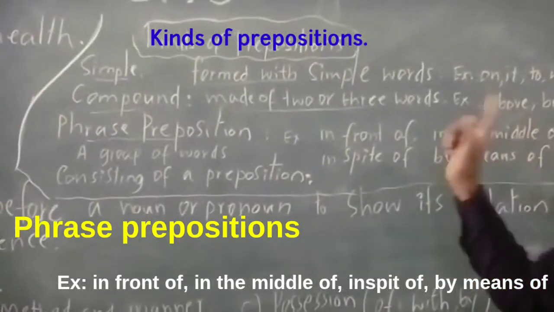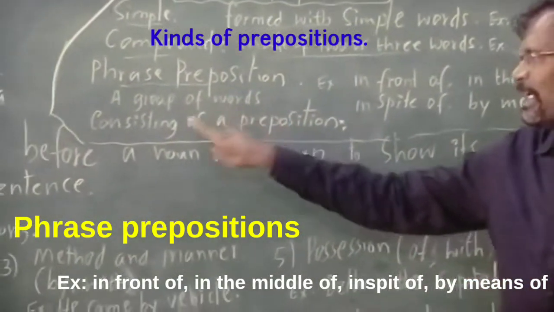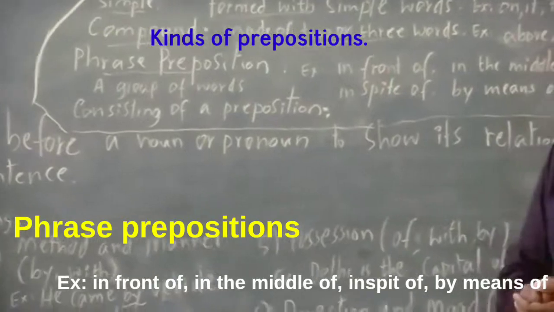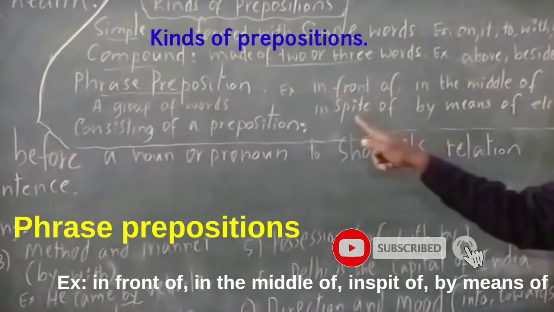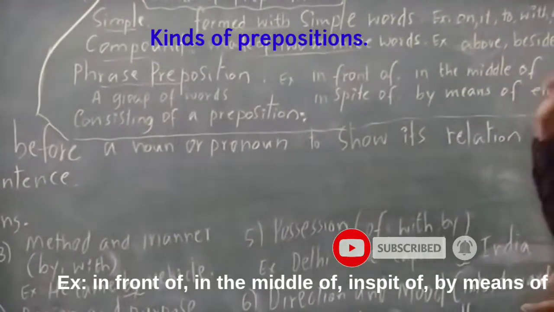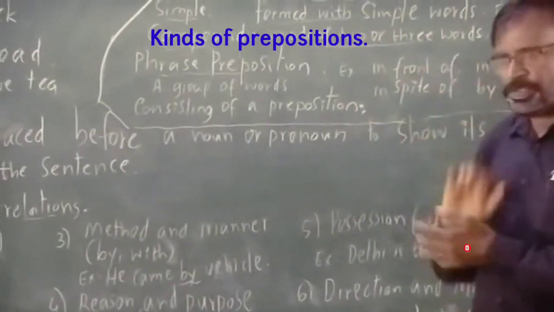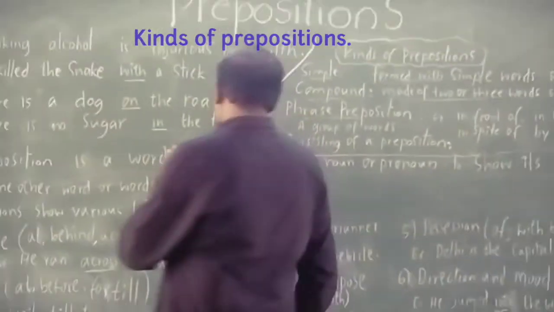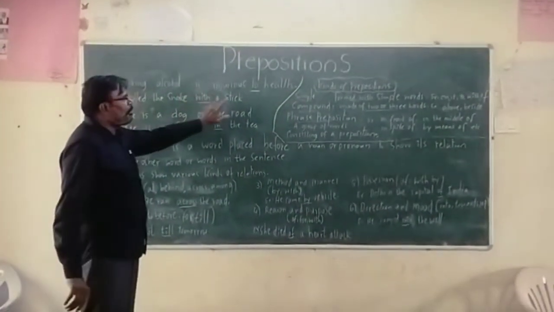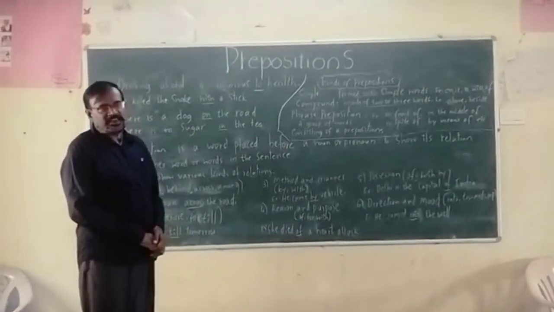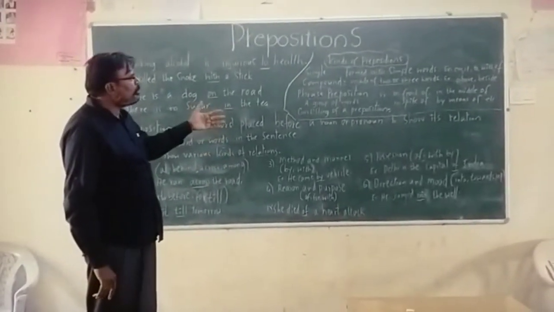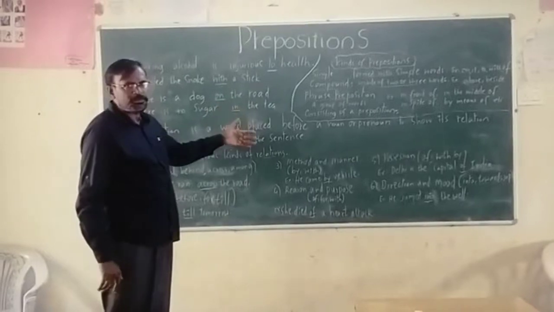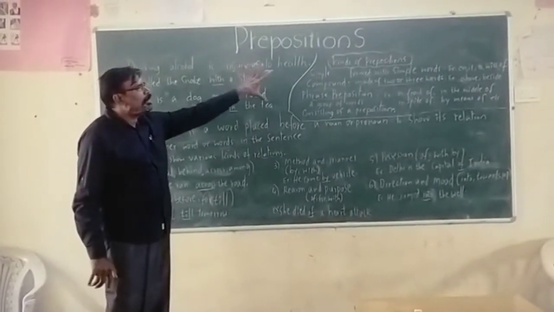These are a group of words consisting of a preposition. Example, in front of, in the middle of, in spite of, by the side of. These are the examples of phrase prepositions. Here, one thing we have to mind. Prepositions may come at the end of the sentence also. That's all about a brief discussion or information about the topic prepositions.